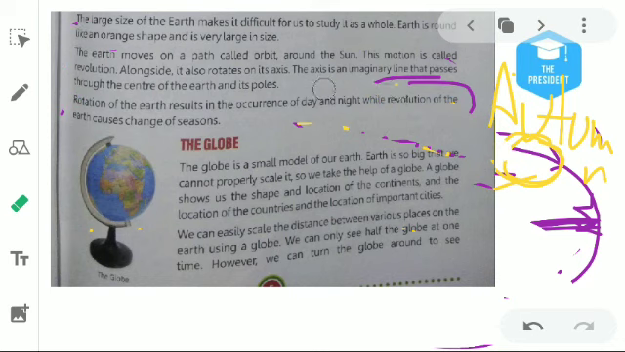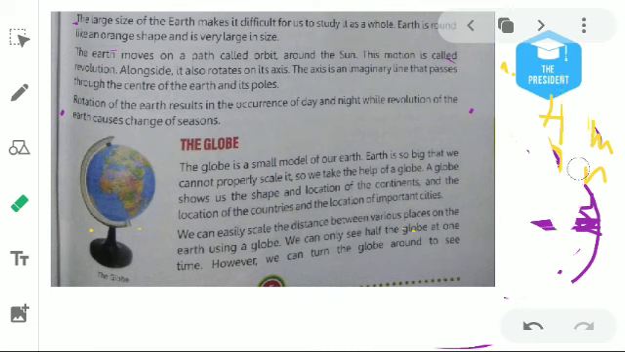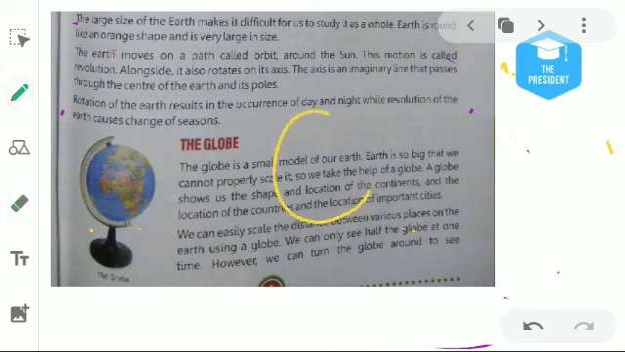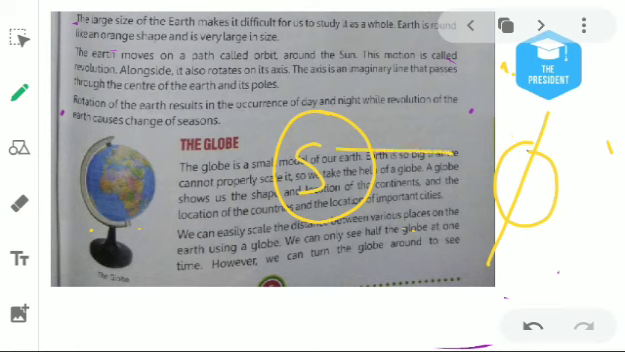How does day and night occur? Understood it also? This is the sun, and here is the earth. The sun's rays fall on the earth, so the side which faces toward the sun, the rays fall on this part of the earth.